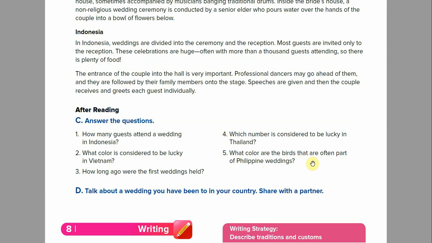They are doves. And the reason they use doves is not because probably it's white, but doves are the only birds that mate for life. So, once they have a partner, they stay with that partner until they die. So, there you go. That's it for the reading section.